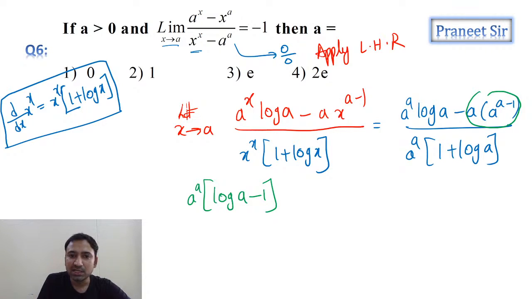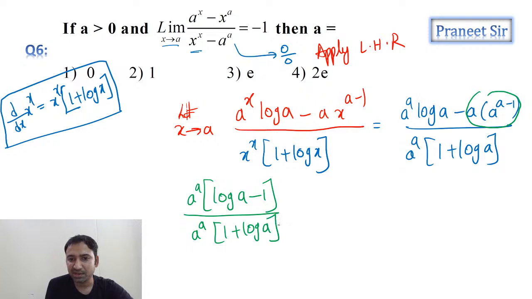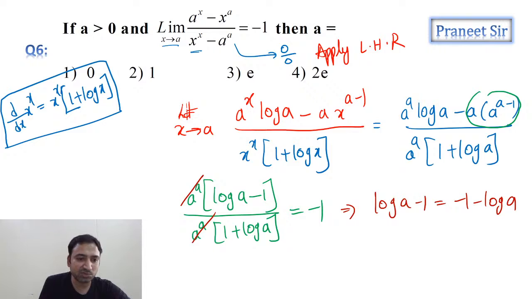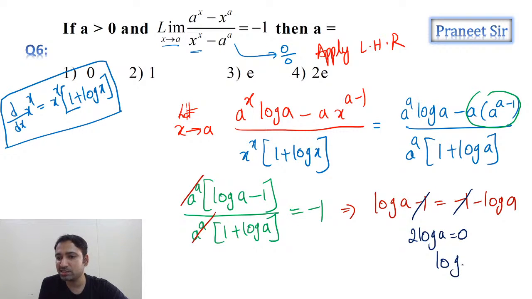Clear now? And the denominator is also a^a into (1 plus log a), guys. This is equal to minus 1, but we can cancel these two; a^a and a^a got cancelled. Now cross multiply: log a minus 1 equals minus 1 minus log a. This is what we're getting. So minus 1 cancelled, and finally 2 log a equals 0. That means log a equals 0, guys.